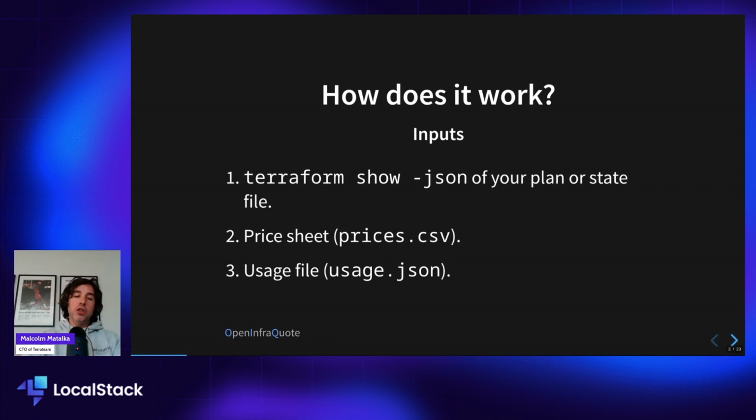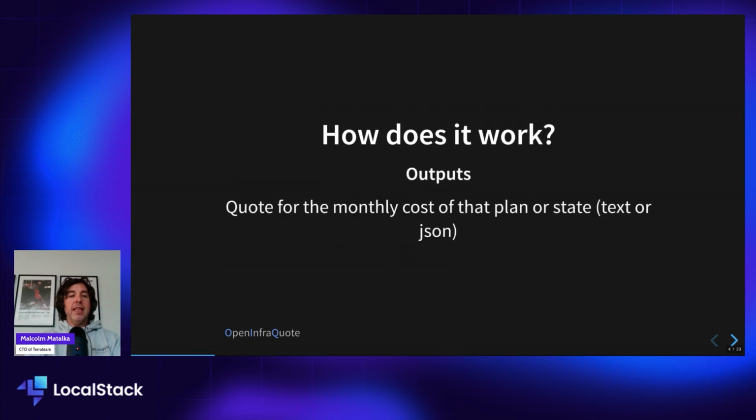And then finally, a usage file. One comes built in with OpenInfraQuote, but you can always add one yourself. That says, for example, for an S3 bucket, I generally do this many requests on it per month, so you can price me at that request volume. So then you can say how much is used. And the output is a quote for the monthly cost estimate of that plan or state file. As we saw, we can get it in a text representation or JSON.